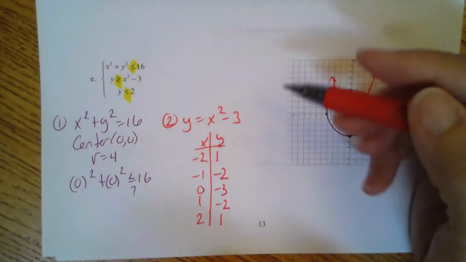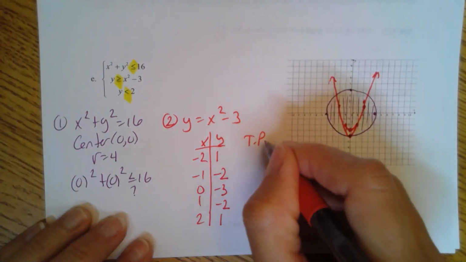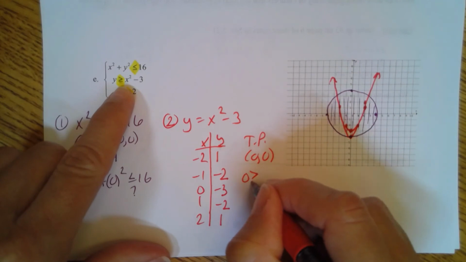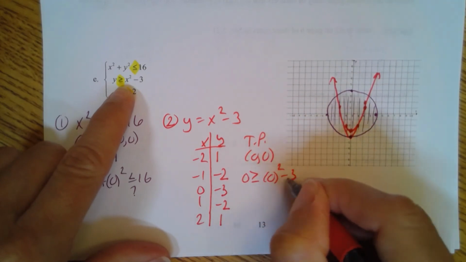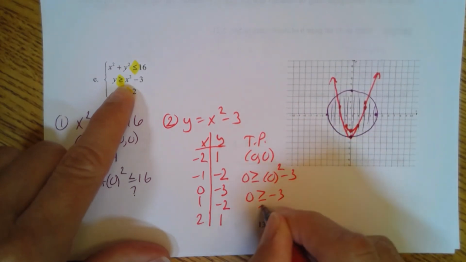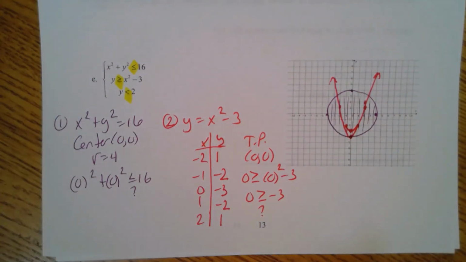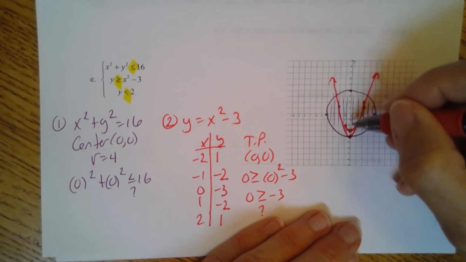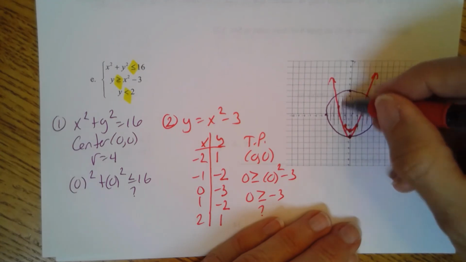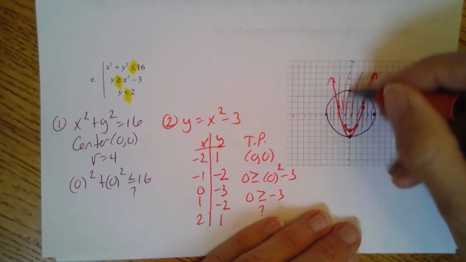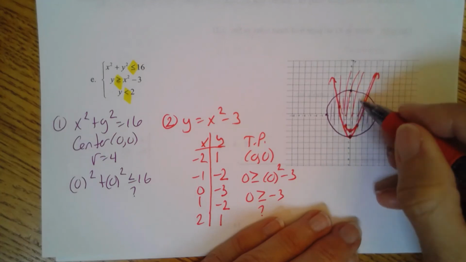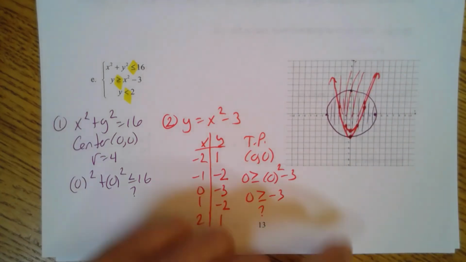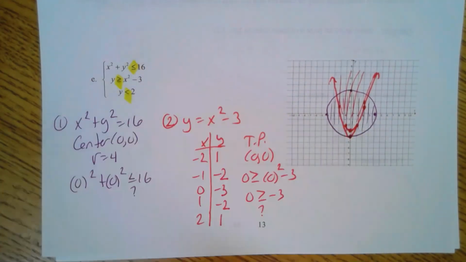So then go ahead and do our test point. Our test point is going to be 0, 0. Plugging in a 0 and a 0, I get 0 is greater than or equal to 0 squared minus 3. So I want to know, is 0 greater than or equal to -3? And it is, so I know I need to shade inside my parabola because 0, 0 is inside. So I'm going to shade inside. So hopefully you'll see right now that where the purple and the red are overlapping is inside the circle and inside the parabola. Again, that piece is not there.